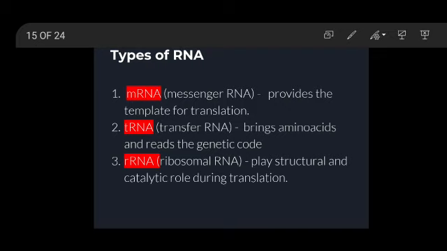It is the RNA which forms after transcription and splicing, and it codes for a protein, going into translation to form the protein. tRNA is the transfer RNA which brings the amino acid and reads the genetic code. Ribosomal RNA plays a structural and catalytic role during translation. You will understand these RNAs better when you study translation, so we will deal with this later on.